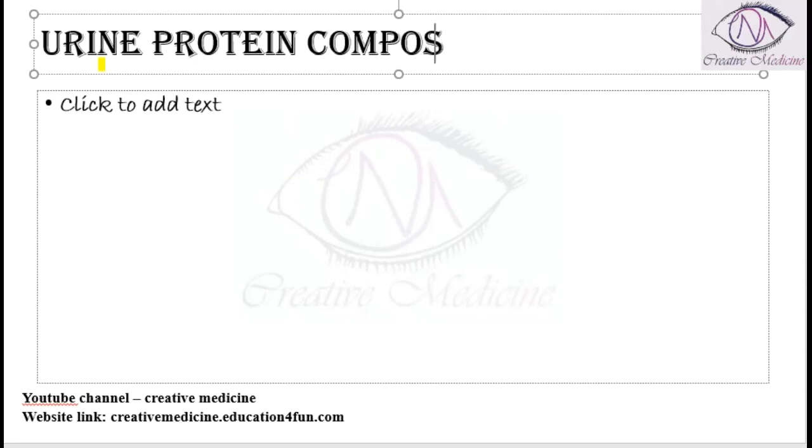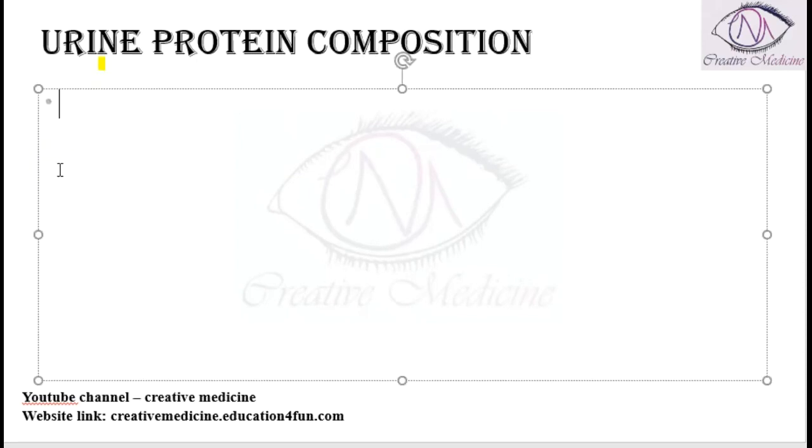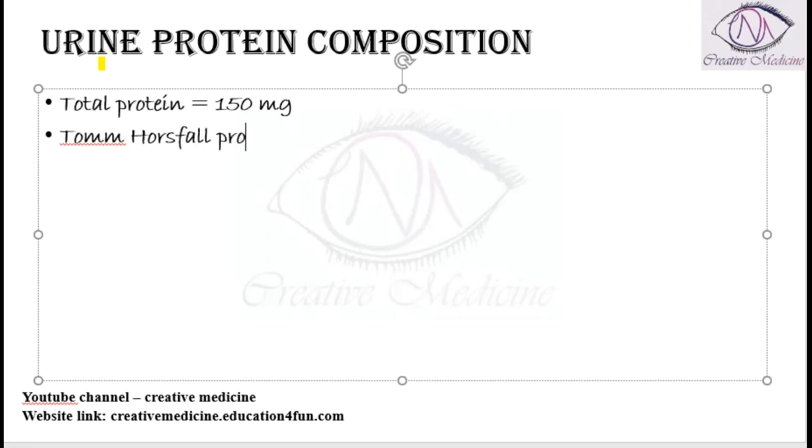Urine protein composition. The total protein in the urine is almost 150 milligrams. Out of this total protein, Tamm-Horsfall protein will constitute around 70 milligrams, whereas the albumin will constitute about 30 milligrams. So Tamm-Horsfall protein is 70 milligrams and albumin is 30 milligrams. So this is the urine protein composition.